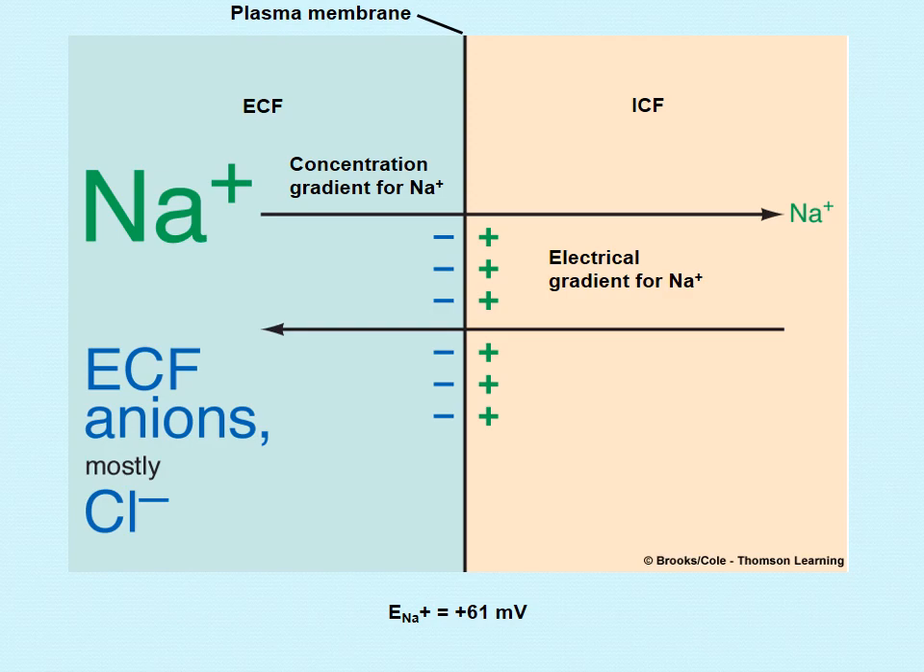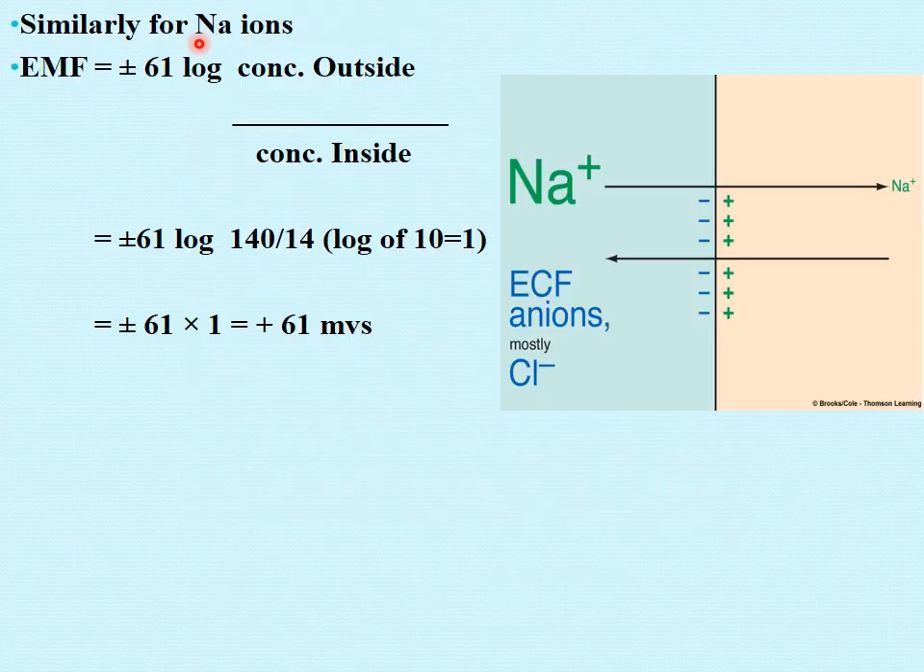Okay, so we can calculate the value by the Nernst equation. Similarly, we are using the Nernst equation for a single ion, that is the sodium ion. EMF equals plus or minus 61 log of concentration outside upon concentration inside. So outside it's about 140 and inside 14, so dividing gives 10, and the log of 10 is 1. So 61 times 1 is equal to 61 millivolts. So the Nernst potential or the equilibrium potential for sodium is 61 millivolts.